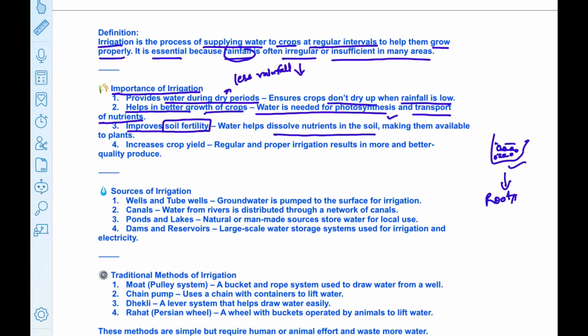Fourth importance is it increases crop yield. Crop yield means crop production. Regular and proper irrigation results in more and better quality produce. It helps farmers to get a better yield and they get benefit from it, right?